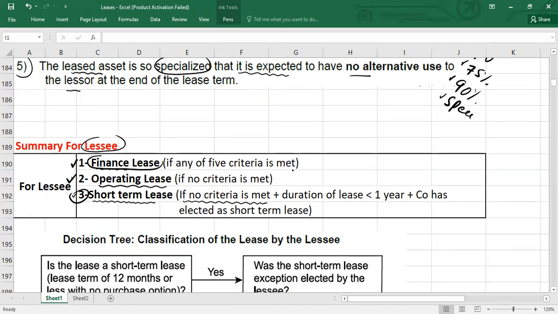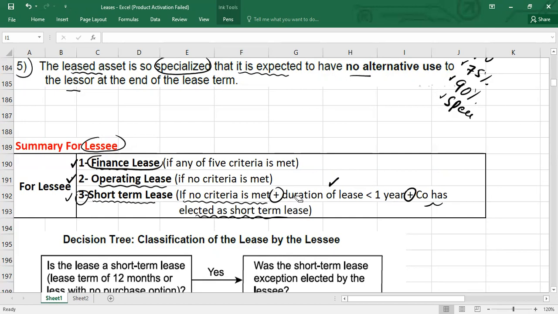If no criteria is met, plus the duration of the lease is less than 1 year, like maybe 10 months or 11 months, plus the company has elected it as a short-term lease, because the company has to elect at the election date whether it wants to treat it as an operating lease or as a short-term lease. So if the company has elected it as a short-term lease, we will say it is a short-term lease, because a short-term lease is a pure rental agreement and its accounting is very simple.